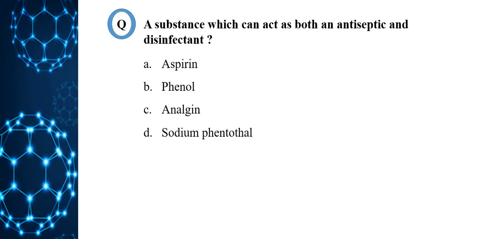For example, a 0.2% solution of phenol is an antiseptic while its 1% solution is a disinfectant. So phenol can act as both antiseptic and disinfectant. The correct option is B.